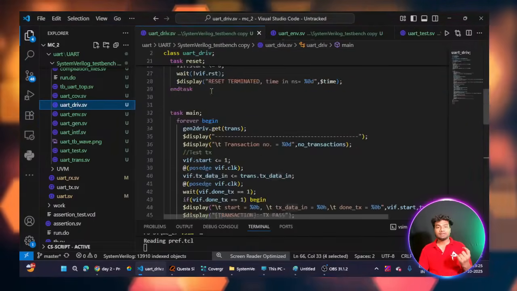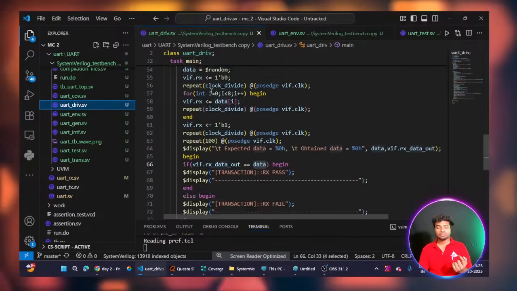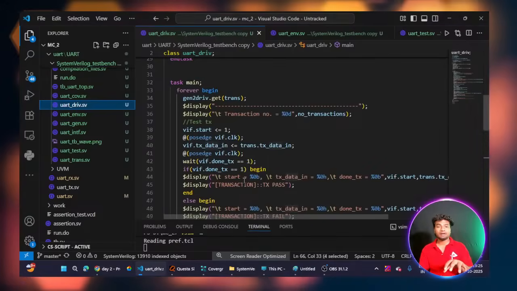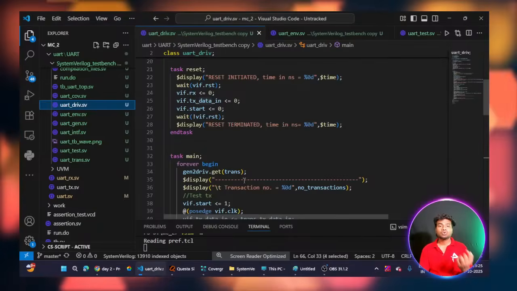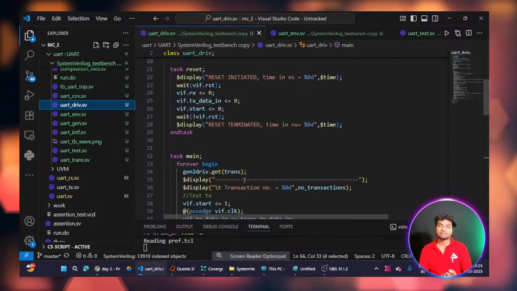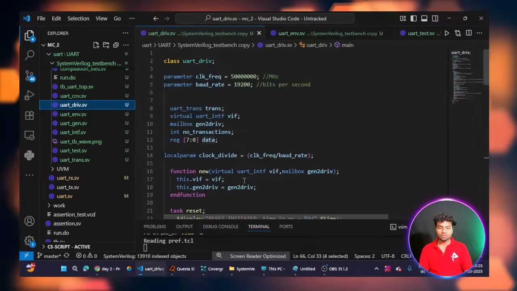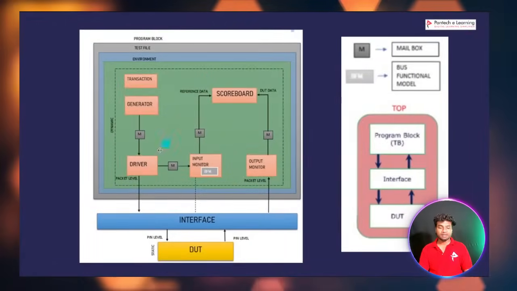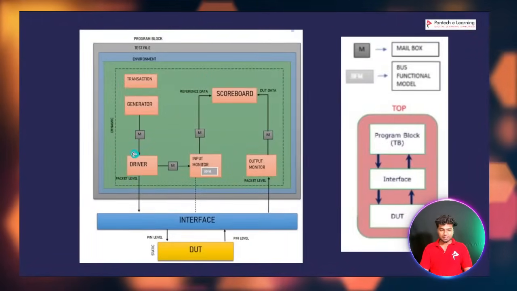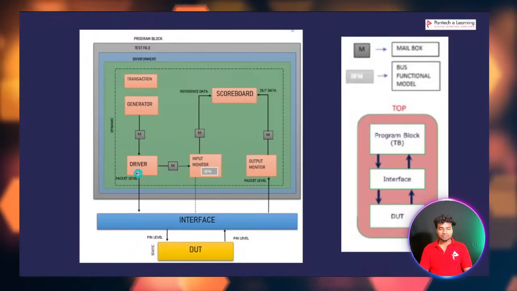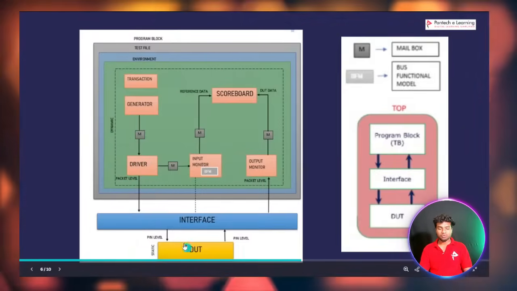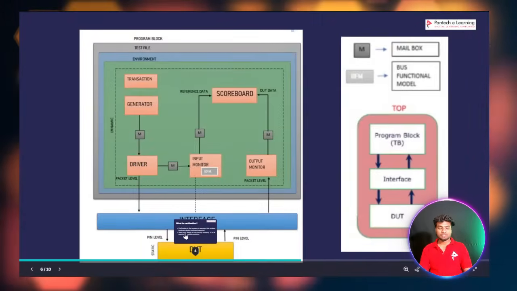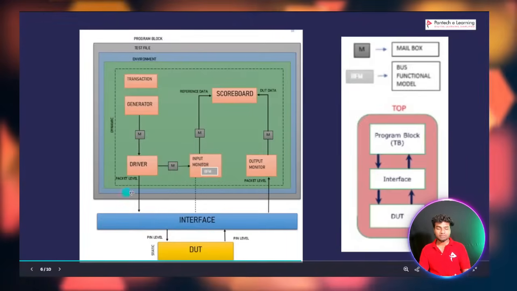This is my driver class. In this driver class I will get the data from the mailbox, and then I will send it to the DUT via the interface. You can see this is a UART driver class. The main thing is that the driver is a very important class, because it sends packet level data as pin level input to the DUT. The driver does packet level operations, the DUT does pin level operations. So the interface makes the bridge between the test bench and the DUT.